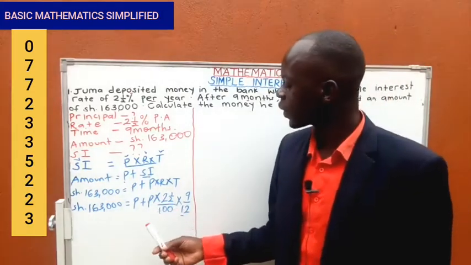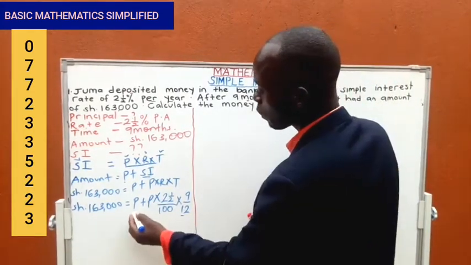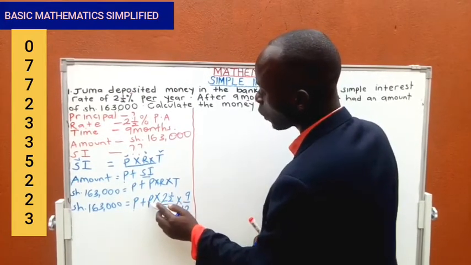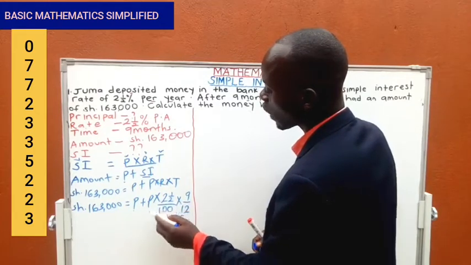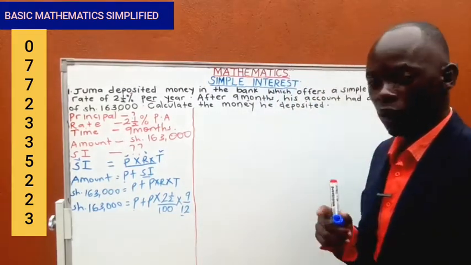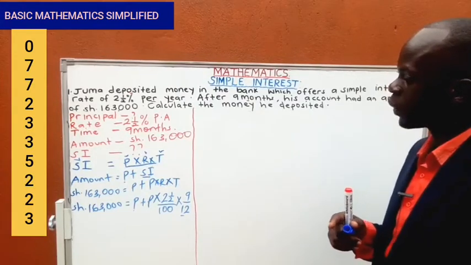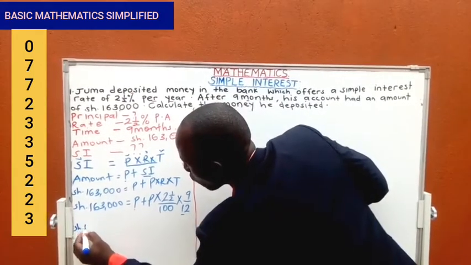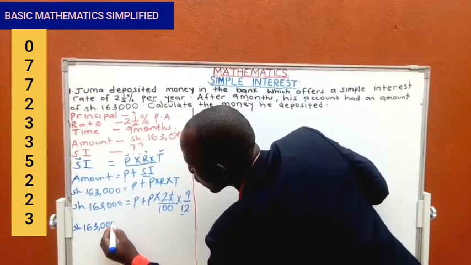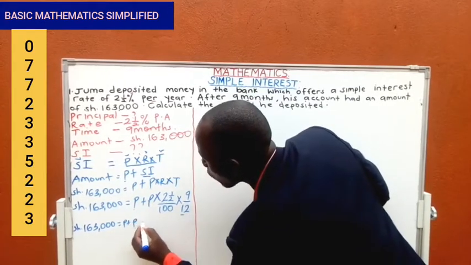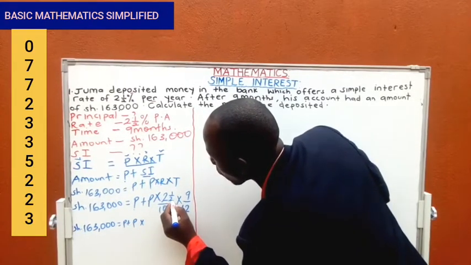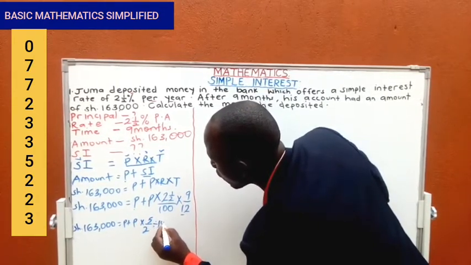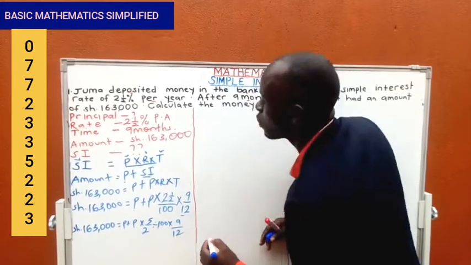Now from this point, I want to assure you that this is principal plus principal, but please don't add them. According to BODMAS, you first multiply. Remember, this principal is being multiplied by whatever you're seeing here first before we add it to the other principal. I hope we are moving on well there. I want us to be very careful, because what you are doing here is what will direct you in the right way. So shillings 163,000 equals principal plus principal. You change this one to an improper fraction: 2 times 2 is 4 plus 1, which is 5 out of 2, divided by 100, times 9 out of 12.